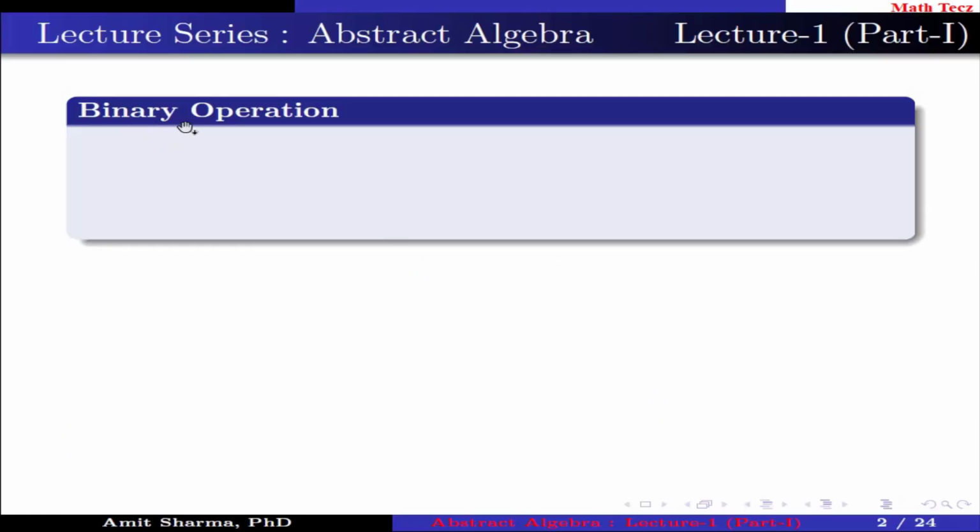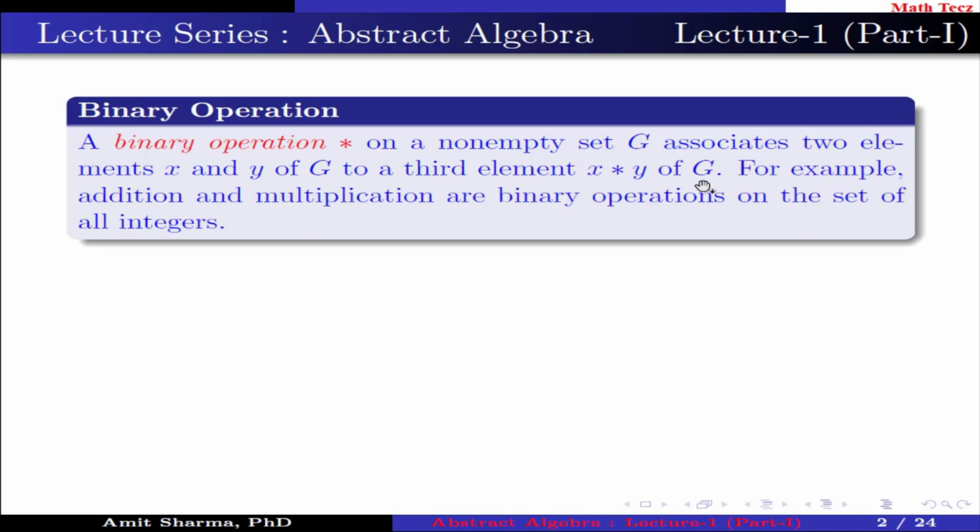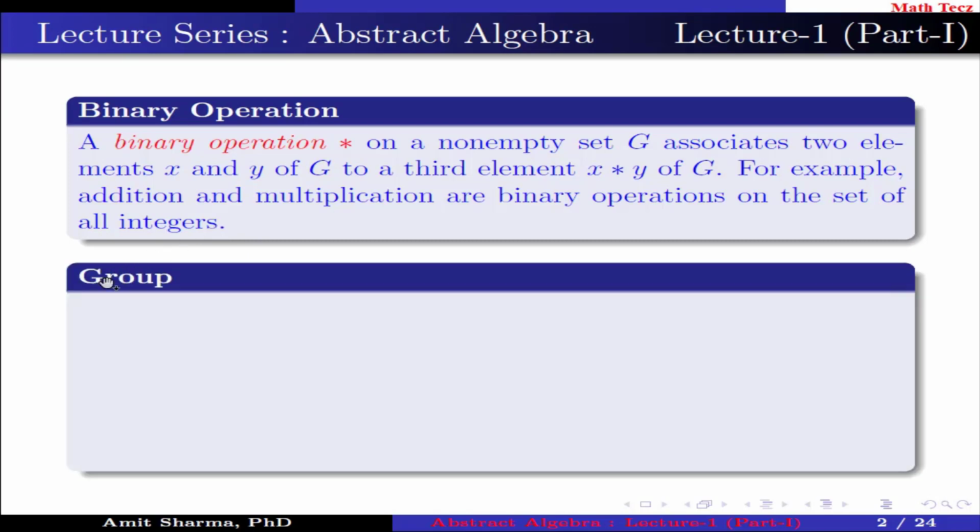First definition is binary operation. A binary operation star on a non-empty set G associates two elements x and y of G to a third element x star y of G. For example, addition and multiplication are binary operations on the set of all integers. Means if you add or multiply two integers, the result will again be an integer. Next is group.